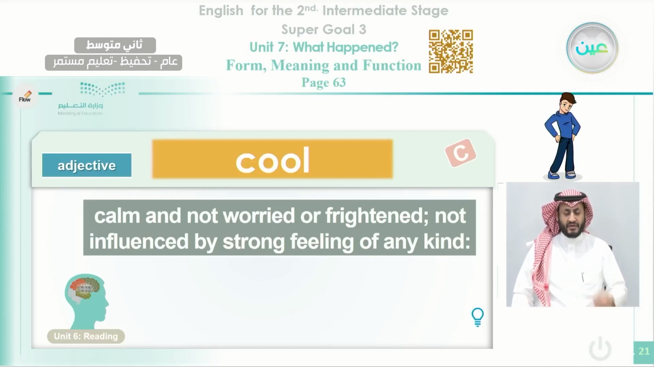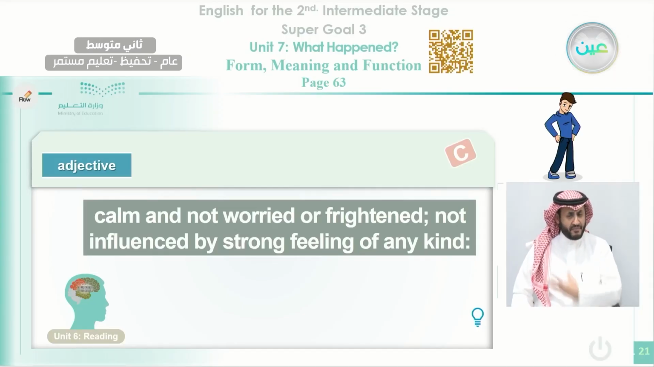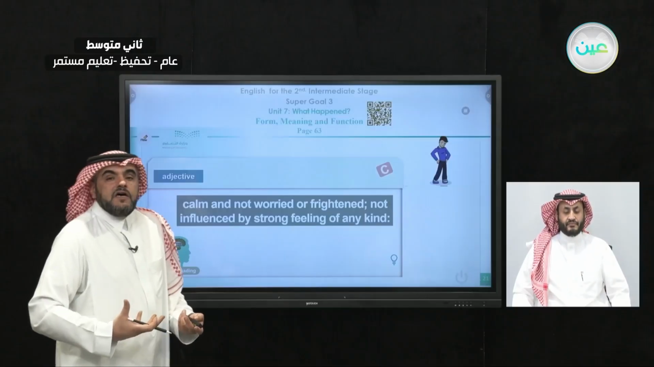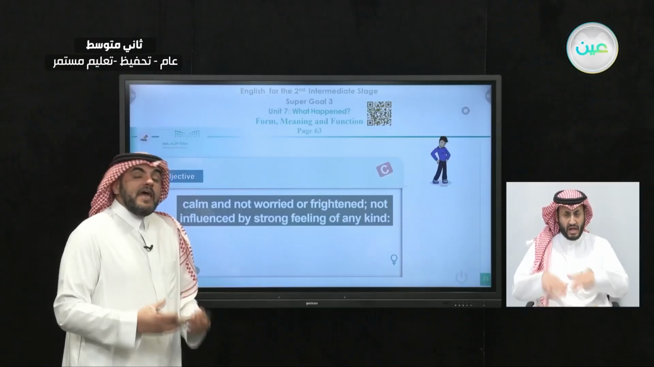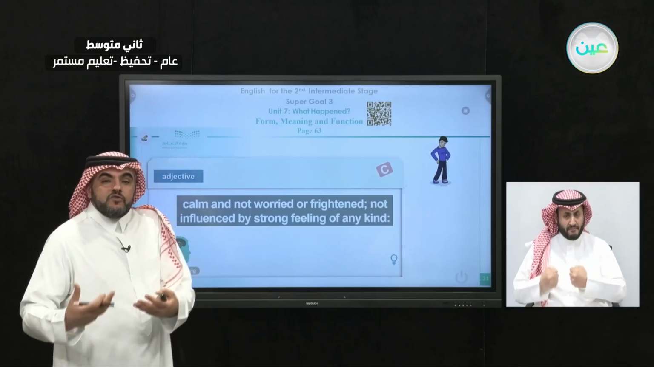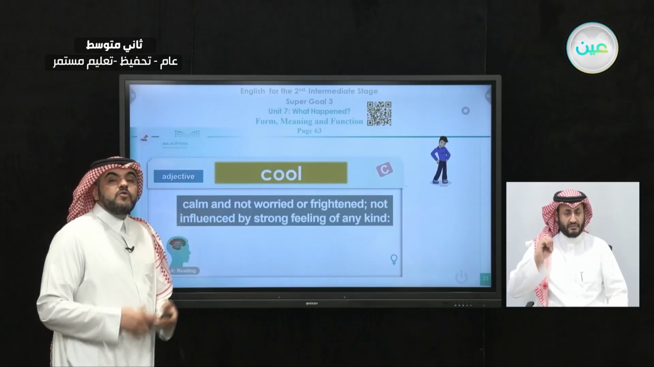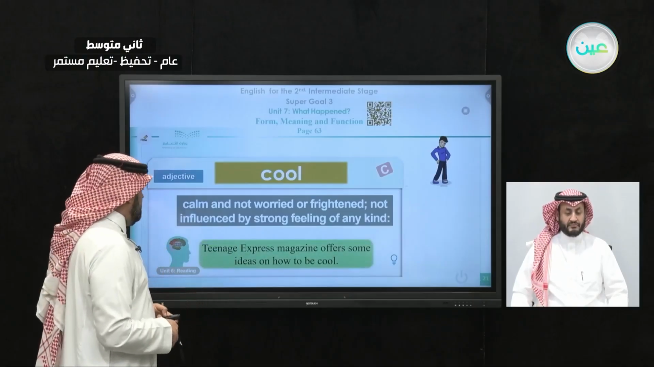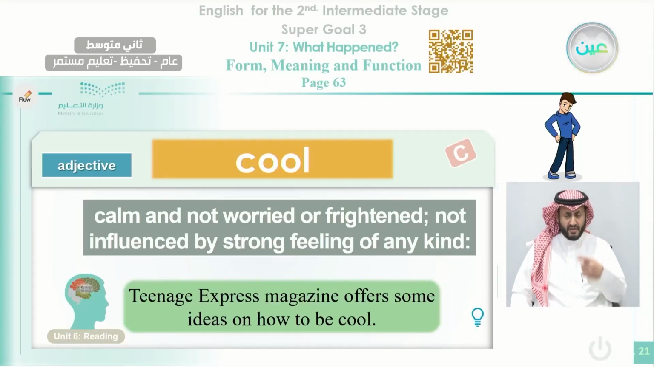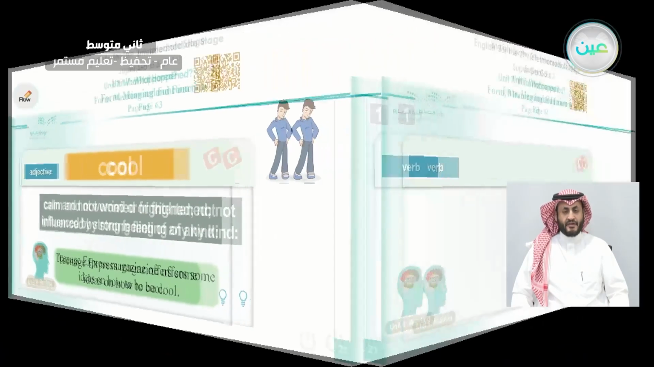That is number one. When you talk about a person who's calm, not worried or frightened, not influenced by strong feeling of any kind, that means he is able to control himself and to deal with situations wisely. Okay, that is the person we call cool. Okay, that is the cool person. You remember from the reading passage that we read before in the previous lesson, Teenage Express magazine offers some ideas on how to be cool. Okay, we advised you how to become cool.